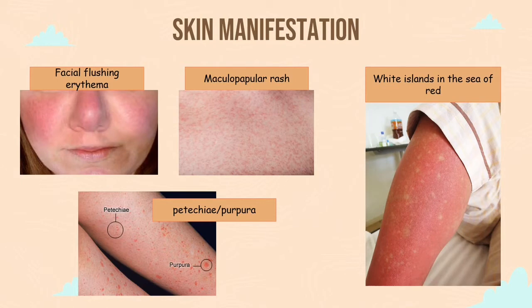During the recovery phase, subsequent to the critical phase where the plasma leakage has stopped, a white island in a sea of red can be seen. White island in a sea of red is the confluent erythematous or petechial rash with small areas of normal skin over the extremities, and it is thought to be due to the immune response to the virus.